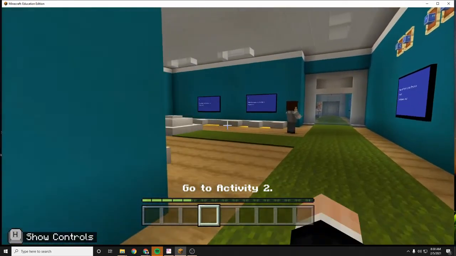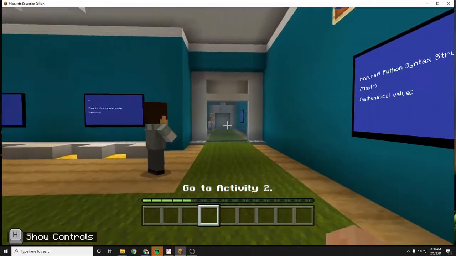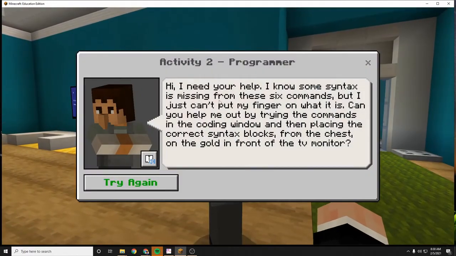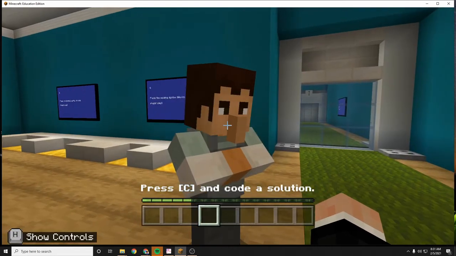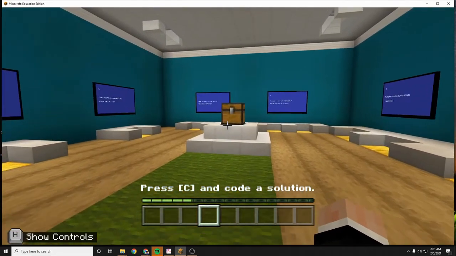Now activity 2, I really like this one. We're going to talk to this guy. Hi, I need your help. I know some syntax is missing from these 6 commands, but I just can't put my finger on what it is. Can you help me by trying the commands in the coding window and then placing the correct syntax blocks from the chest on the gold in front of the TV monitor? Okay, I'll help you. Now, what happens is this chest appears,